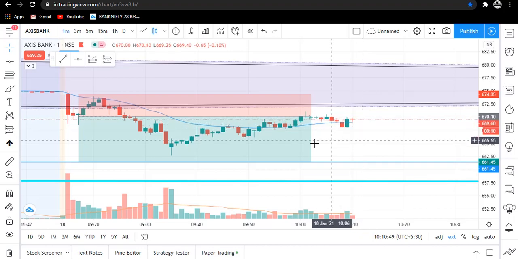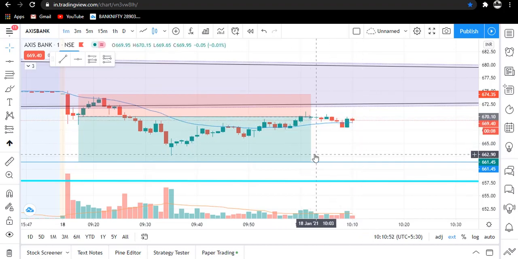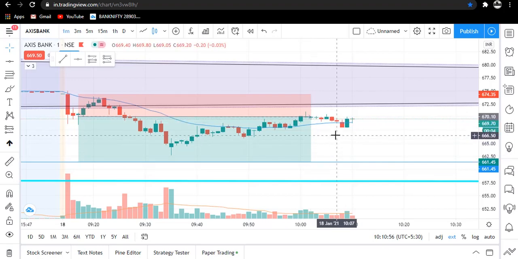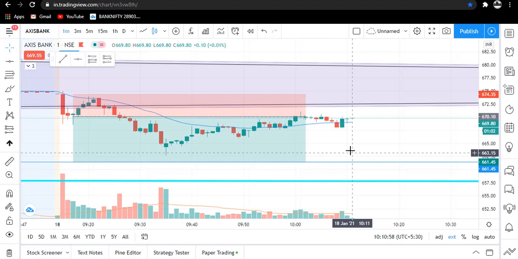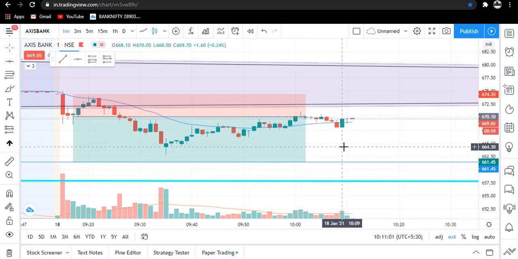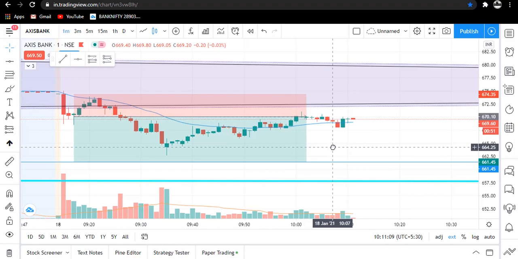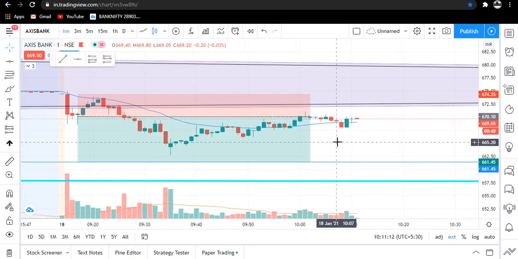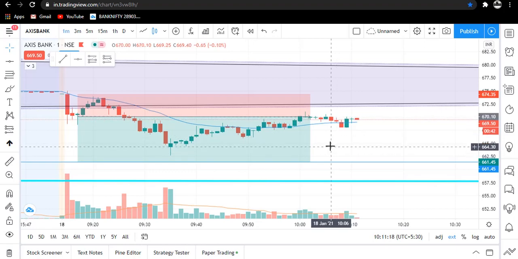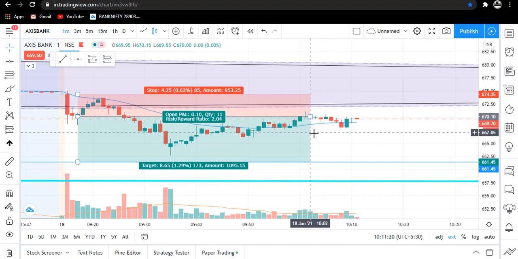And traders, yes, today we made a little mistake that we trailed our stop loss very aggressively. Okay traders, so this is the mistake, and from now on we will try to not trail our stop loss this aggressively, but trail it by taking some time and by seeing some good price action. So again, today's trade is no profit no loss. That's totally accepted because we have not taken any kind of loss today.